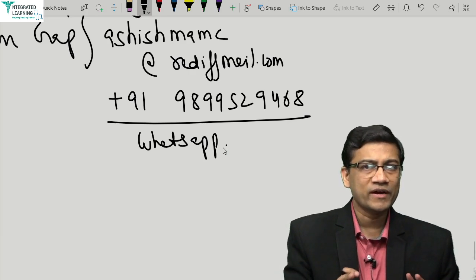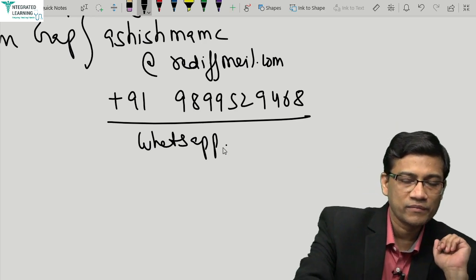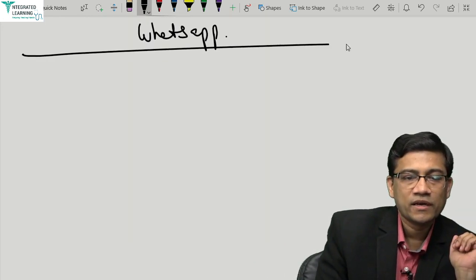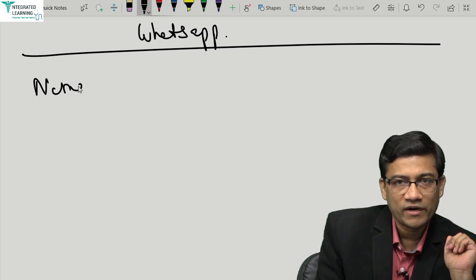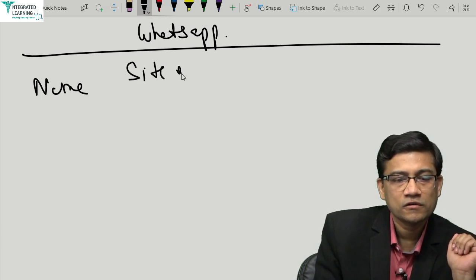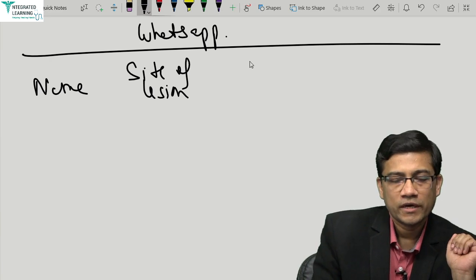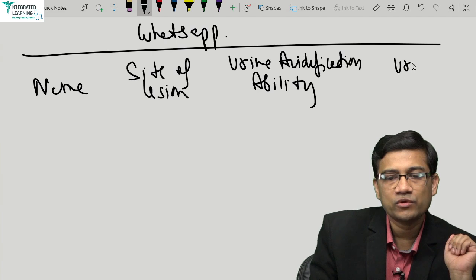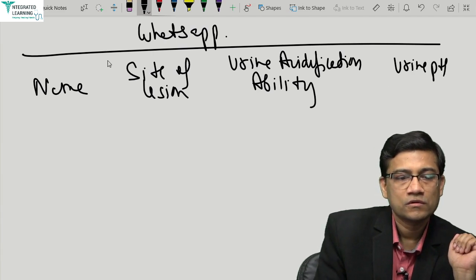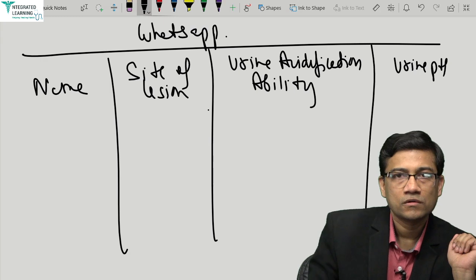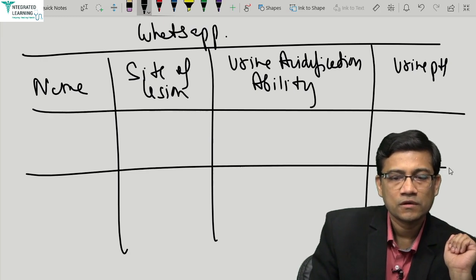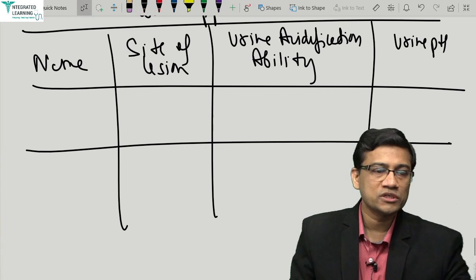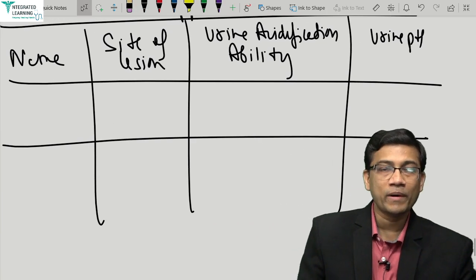Now let me give a brief idea about the RTA from a physiology perspective. So write a small table for RTA like this. Write here name of RTA, site of lesion, here write urine acidification ability, and here we write the urine pH. So make it like this please. I hope you are making the notes, not just seeing the videos, because for good memory you have to make notes.